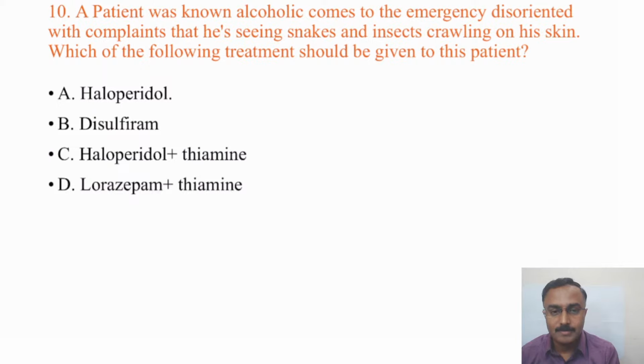A patient who is a known alcoholic comes to the emergency disoriented with complaints of seeing snakes and insects crawling on his skin. Which of the following treatments should be given to this patient?